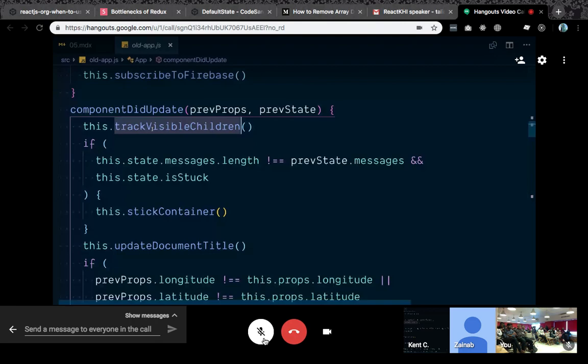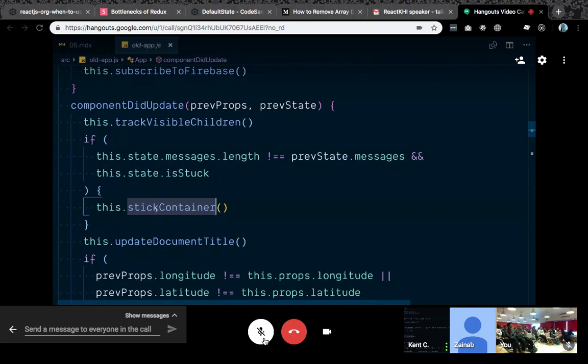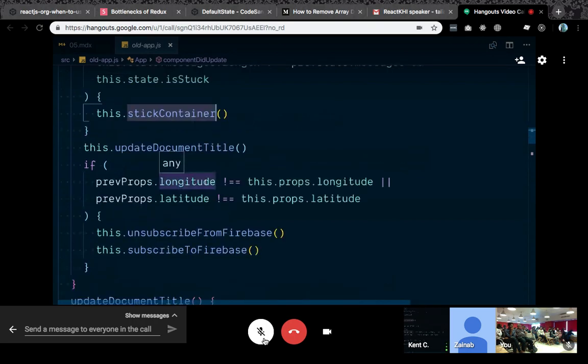So we'll say, okay, what children are visible at this time, and update our document title if necessary. And then we need to stick to the bottom of the container if we are stuck and the messages change, so we're going to scroll down. And if the chat room changes, then we need to unsubscribe from Firebase and subscribe to the new chat room.